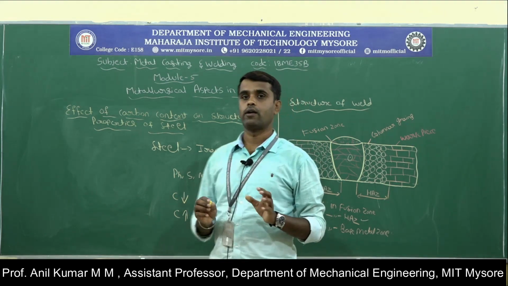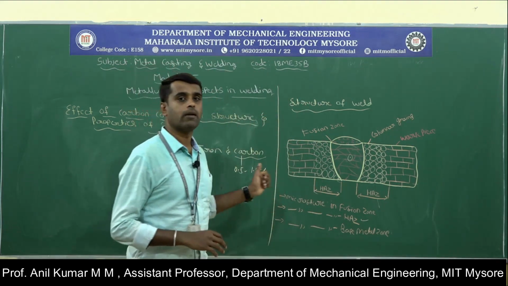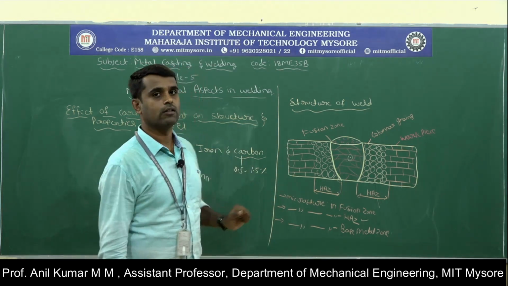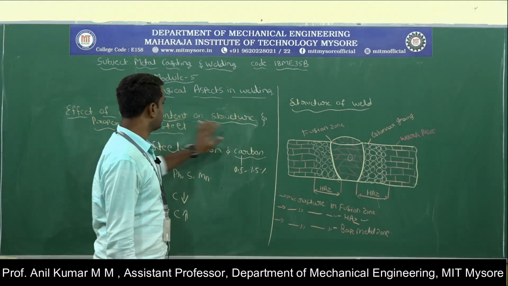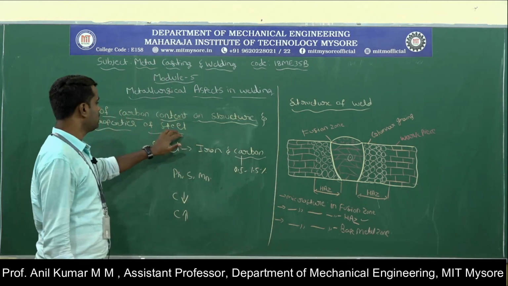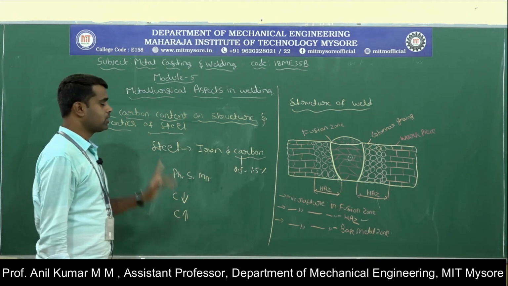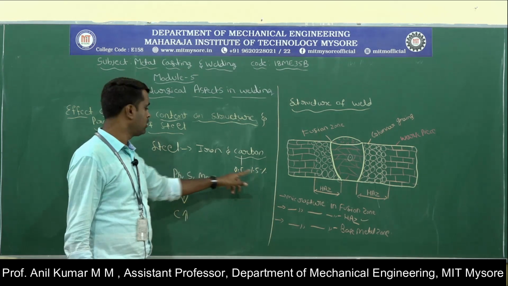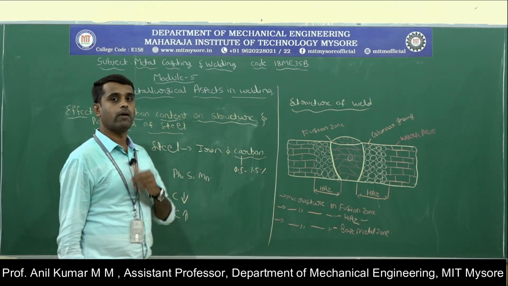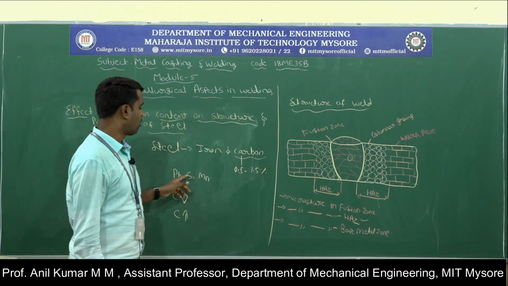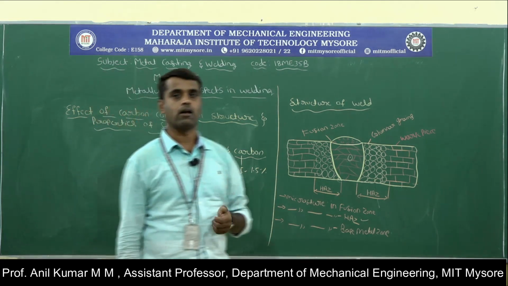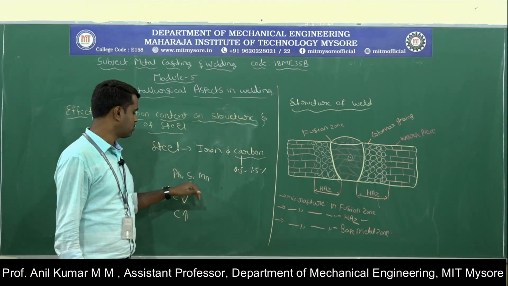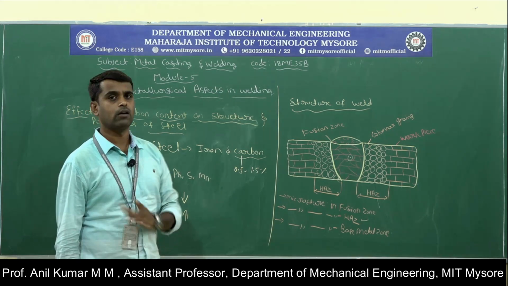We need the required amount of carbon content in the steel in order to get the required properties in the material. That is the effect of carbon content on the structure and properties of the steel. Steel is an alloy of iron and carbon ranging from 0.5 to 1.5%, and a few alloying elements, phosphorus, sulfur and manganese, are added to impart properties like strength, hardness, weldability, wear resistance, etc.